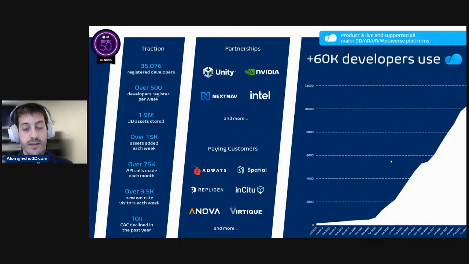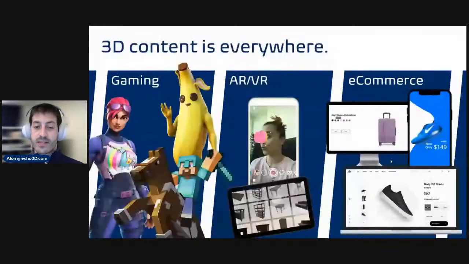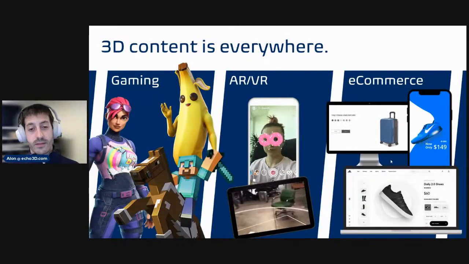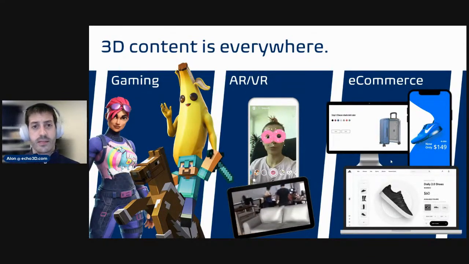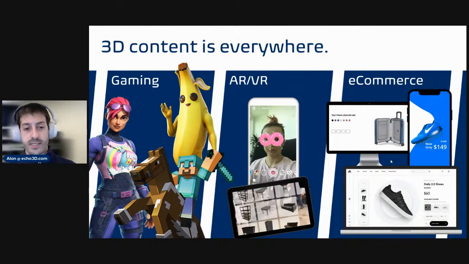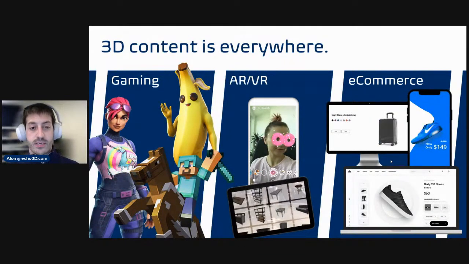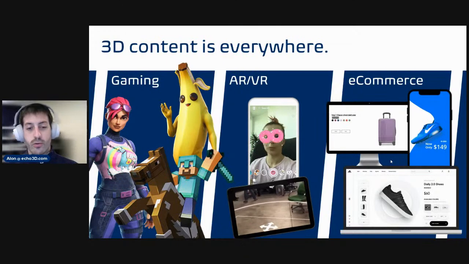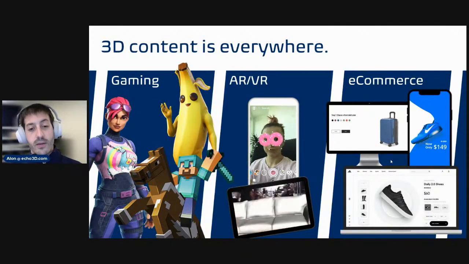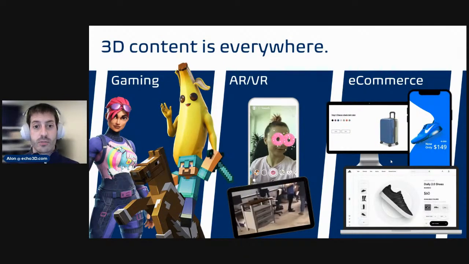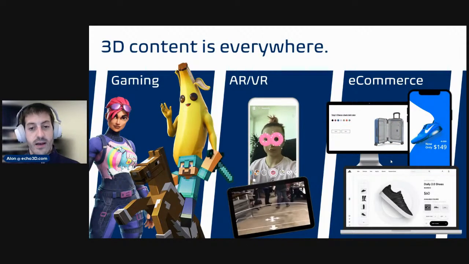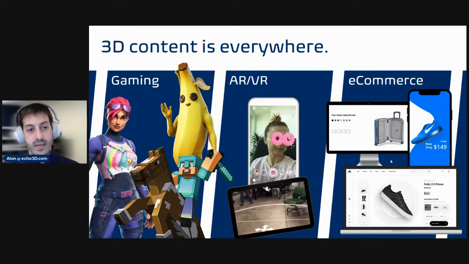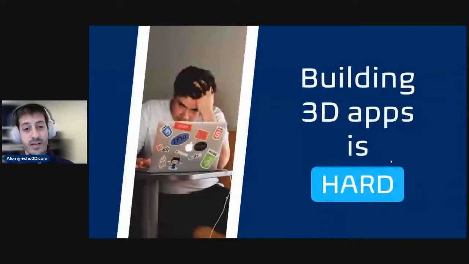So before we dive in, let's level set a little bit. We're actually seeing 3D content everywhere these days. We're seeing it in gaming, things like Fortnite or Roblox. We're seeing it in AR, VR experiences like social or things for data visualization. And we're seeing it in e-commerce, try before you buy experiences that basically allow you to visualize a product in 3D. Now, while 3D content is everywhere, it's pretty clear that building a 3D app is still pretty hard.